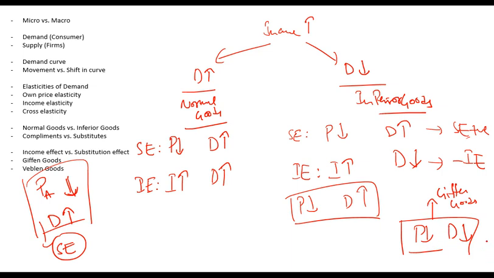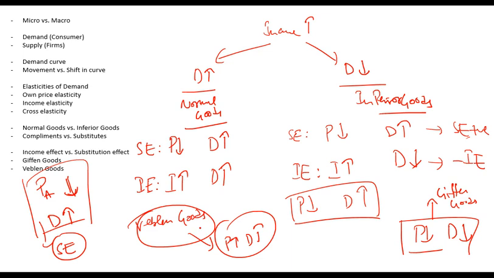Any problem so far? There is another type of goods which are known as Veblen goods. So remember, Veblen goods are also those goods in which price and demand move in the same direction. But they are not Giffen goods. There is a difference between Giffen goods and Veblen goods.